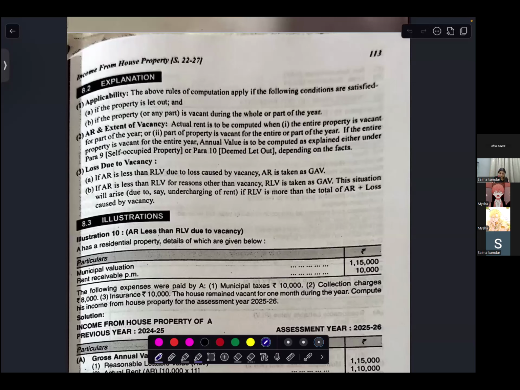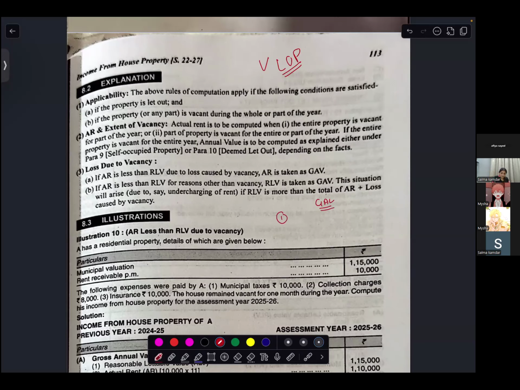I'm talking about a VLOP. Which property am I talking about? VLOP. That means it is a let out property, but it was vacant during some period. Are you with me? So when I'm calculating my gross annual value, can you give me how do I calculate my gross annual value?